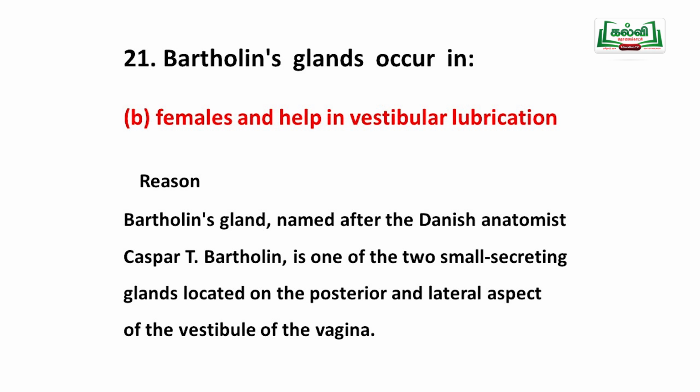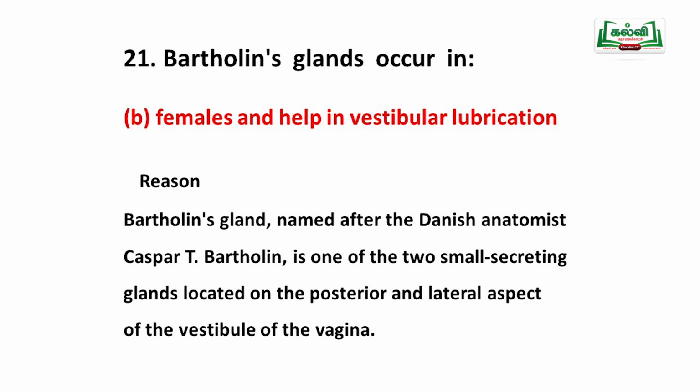Bartholin's glands are named after the Danish anatomist Caspar Bartholin. They are two small secreting glands located in the posterior and lateral aspect of the vestibule of the vagina, present in the vaginal region. So, it is present in the female, and its secretion is used for vestibular lubrication.